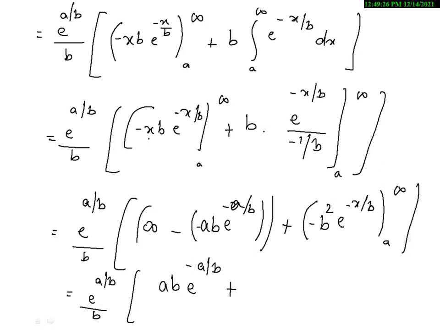If I substitute the upper limit and lower limit, what will I be getting? First term will become infinity, e power infinity will give me infinity, minus minus of b square e power minus a by b. Done.